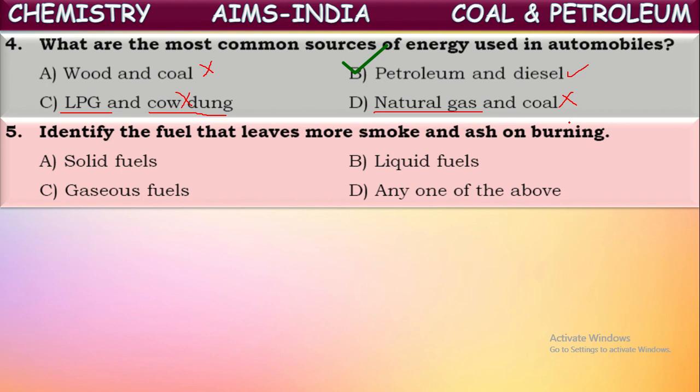They just produce smoke while burning. Of course, some won't produce even smoke. But mostly these liquid fuels and gaseous fuels produce some smoke while burning because of impurities present in them. But they don't leave any ash behind. Only solid fuels leave ash along with smoke while burning. Okay, solid fuels is the correct answer here.